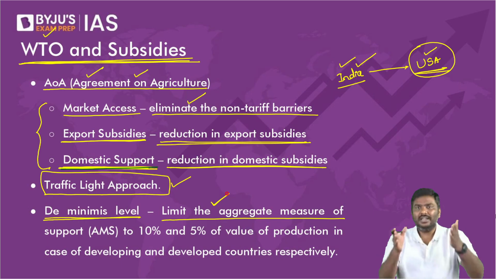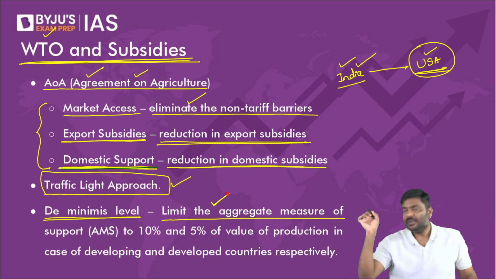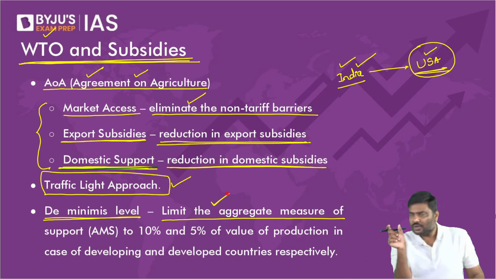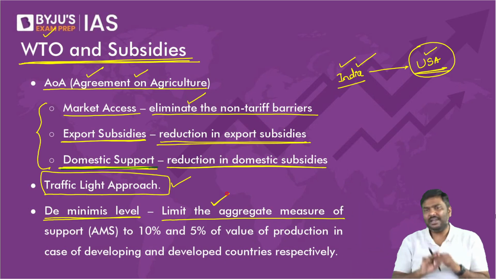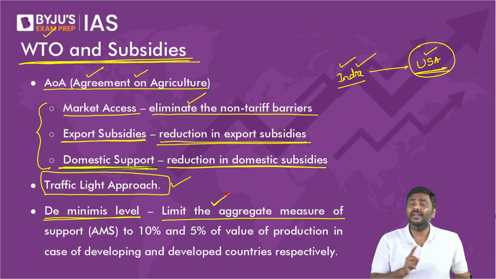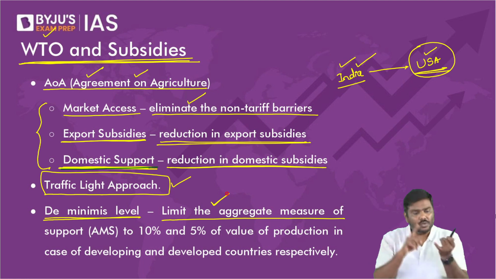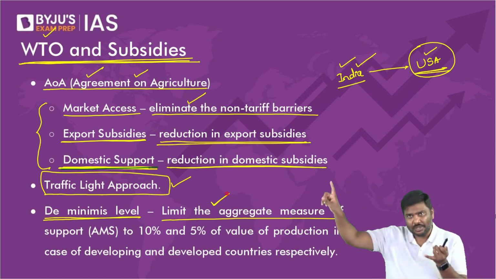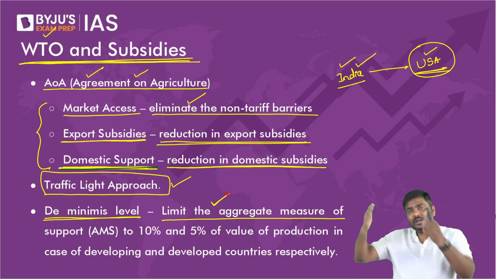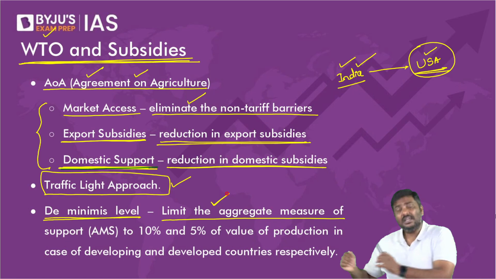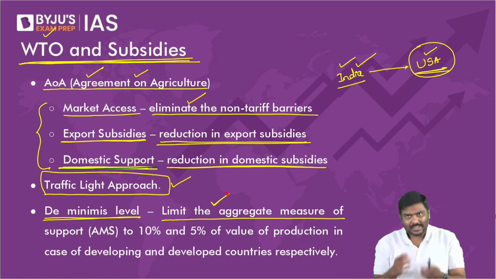I'll repeat it. Then I'll give you example. Although how it is calculated, it is very complicated. Although I will give you an example, but that is not how exact calculation is done. How exactly the calculation is done, you do not have to be worried. You don't have to become an expert for optional paper here. Right? So argument is simple. For a developing country, it should be up to 10% of value of production. For developed countries, it should be 5% of value of production. So what do you mean by this? Let's take a simple example.